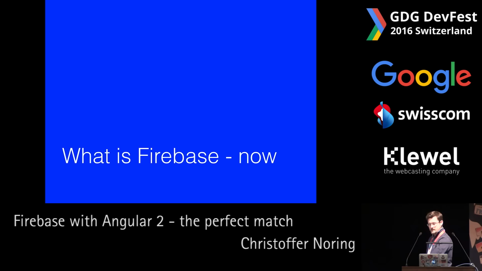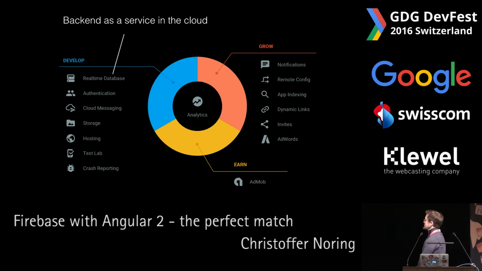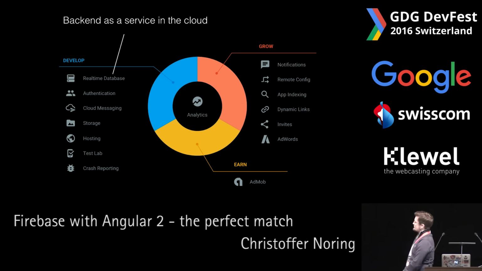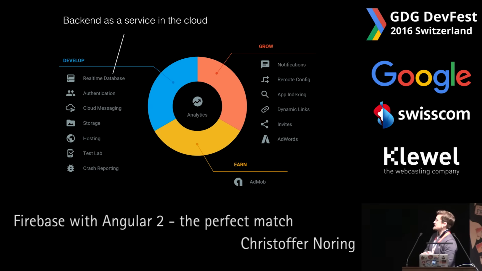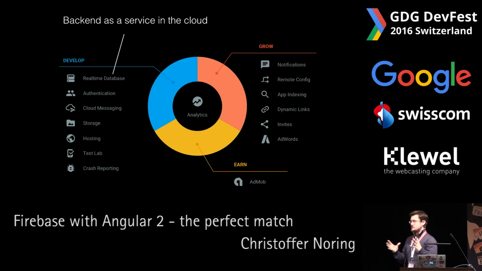So it's now a full suite, looking like this. I think you've seen this picture before today. The arrow there points out the real-time database that I will focus more on, but the gist of it is that we have a database in the cloud, which means that you can consider your Firebase app as having a backend as a service. So the only thing you need to focus on is the JavaScript part.